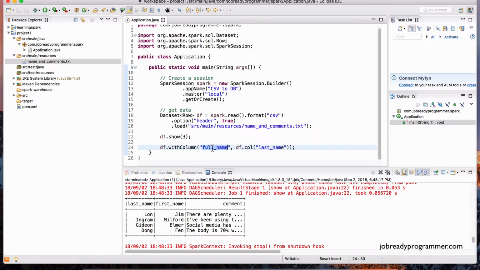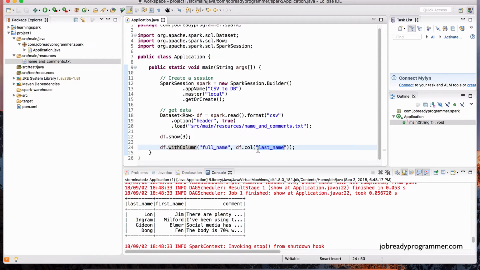So here, when this runs, it's basically going to take that df object, the data frame, and create a new column called full name and give that column's value to be what is in the last name. So if we were to print this object out now after this, we would have a new column with full name being the title of that column, having the last name in it, along with all the other columns such as first name, last name, and so on.